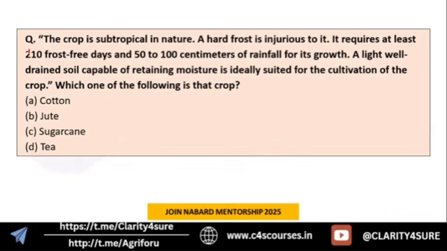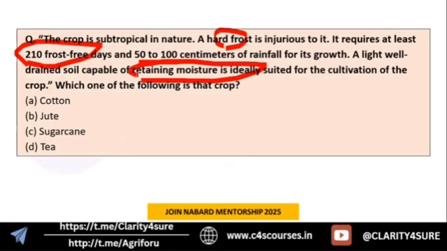Next important question: the crop is subtropical in nature. A hard frost is injurious to it. It requires at least 210 frost-free days and 50 to 100 centimeters of rainfall for its growth. A light, well-drained soil capable of retaining moisture is ideally suited for cultivation of the crop. Which of the following is that crop that we are talking about in this paragraph? So we know that the answer is cotton.